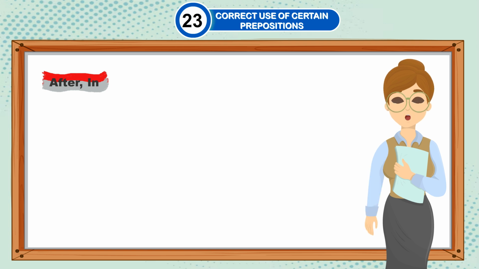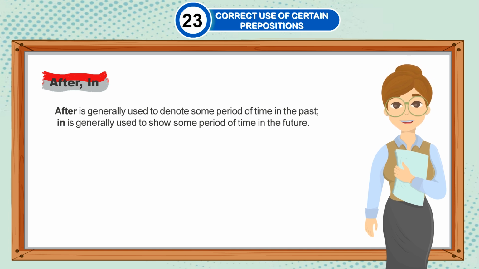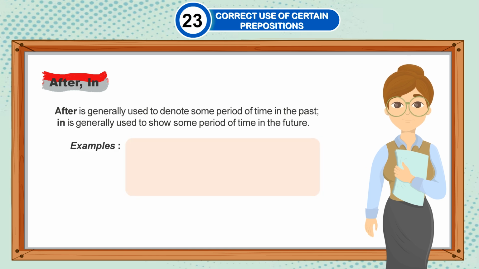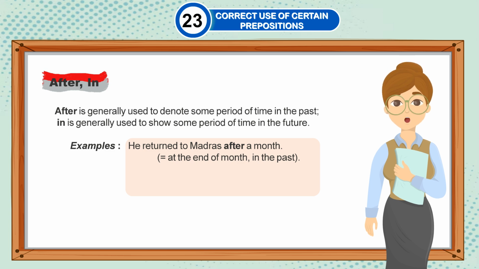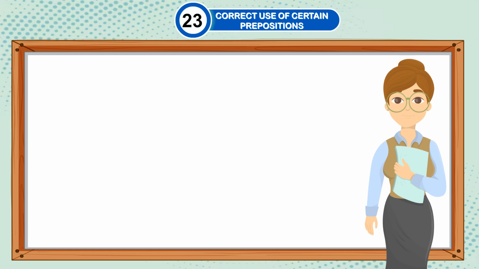After, in. After is generally used to denote some period of time in the past. In is generally used to show some period of time in future. Examples: He returned to Madras after a month, at the end of a month in the past. He will return to Madras in a month, at the end of a month in the future.